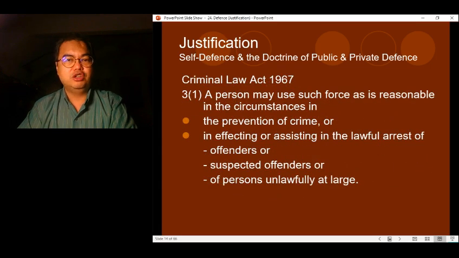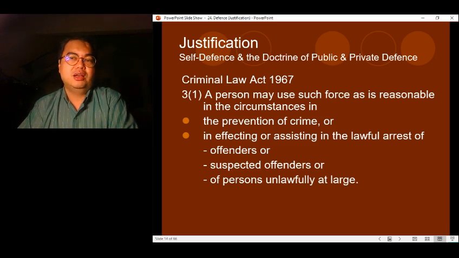Basically, Section 3 says that one may use force that is reasonable in order to prevent crime or in order to assist or to effect the lawful arrest of offenders, suspected offenders or persons unlawfully at large, right? So in order to prevent crime from happening, you are allowed to use reasonable force.